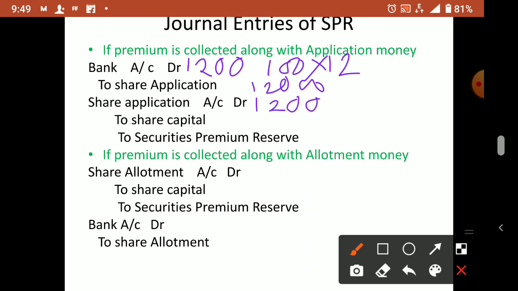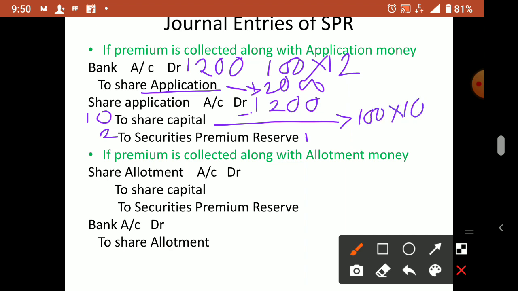Next entry again, what will come? Share application, means share application how much you credited? 1200, the same will be coming here, no doubt in that. Now share capital will go how much? Here we have to split it. Share capital will be 10, premium will be 2. 10 means 100 into 10, so 1000 will come there.